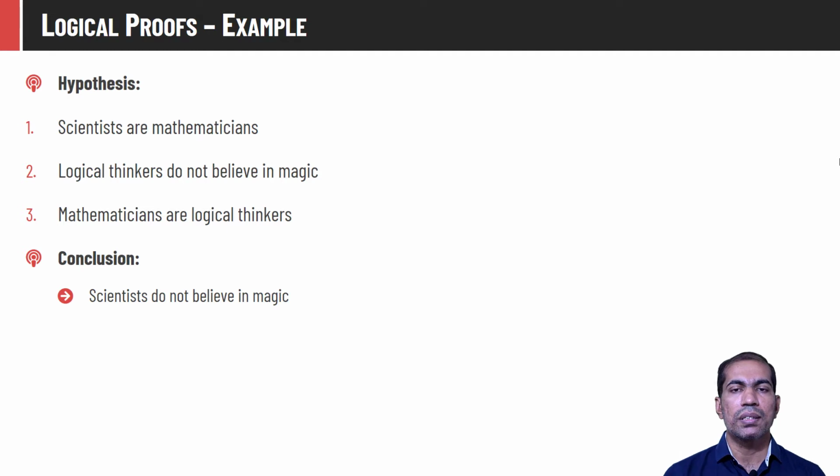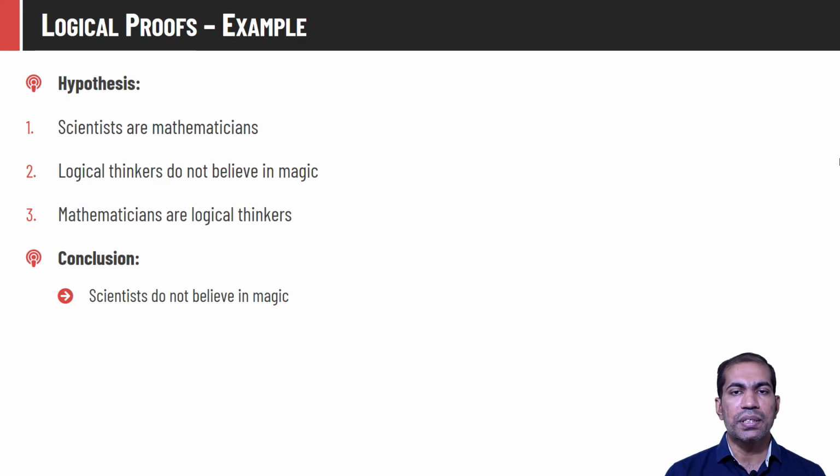We are given three statements in the hypothesis: scientists are mathematicians, logical thinkers do not believe in magic, and mathematicians are logical thinkers. And the conclusion is that scientists do not believe in magic. So we have to prove whether this claim is true or not given the hypothesis. What we need to do is understand what it wants to say. We have the term scientists are mathematicians.